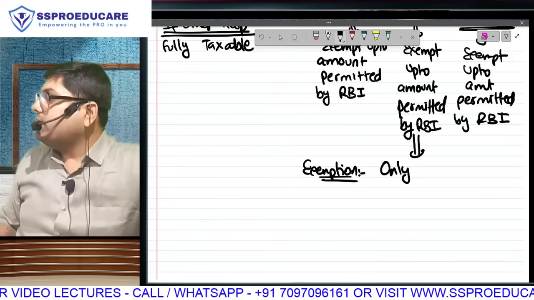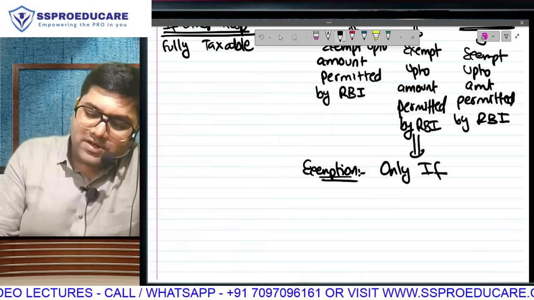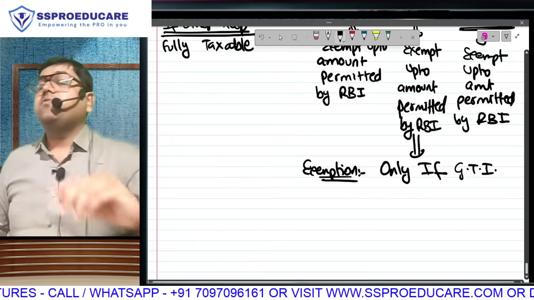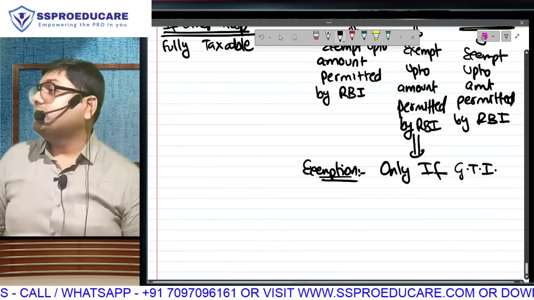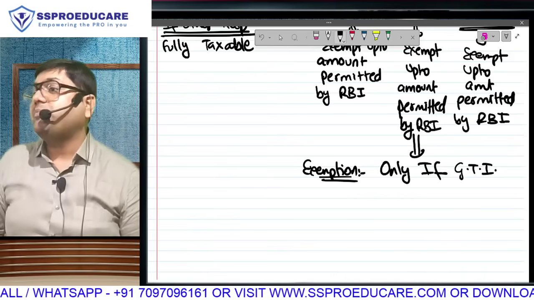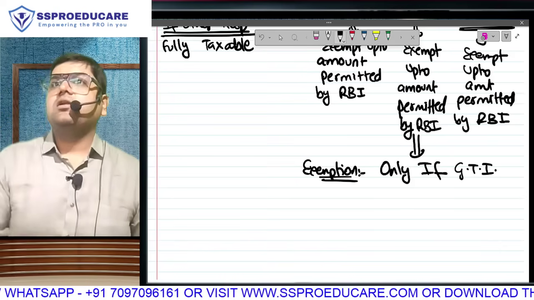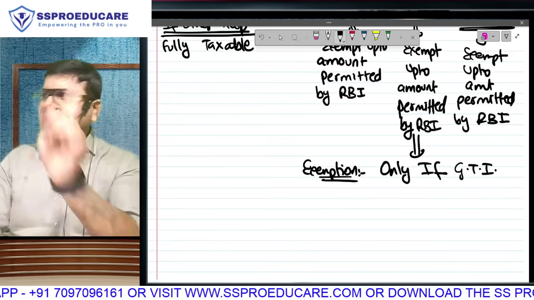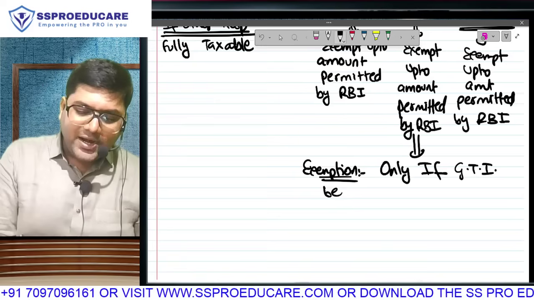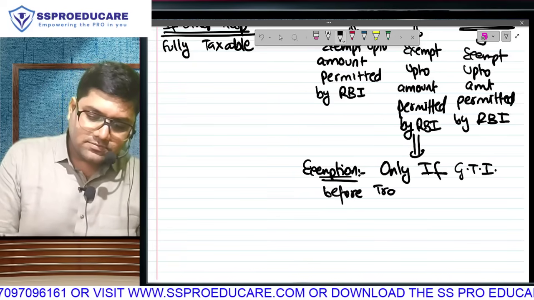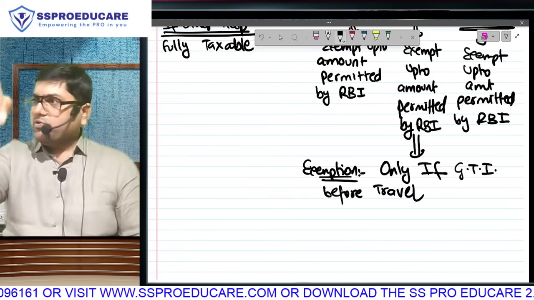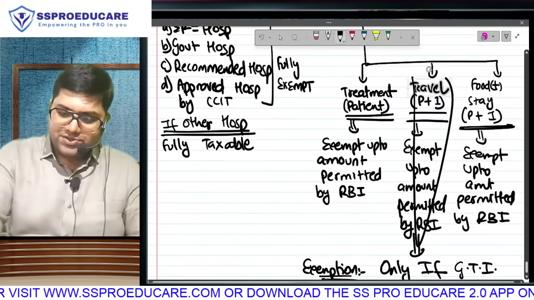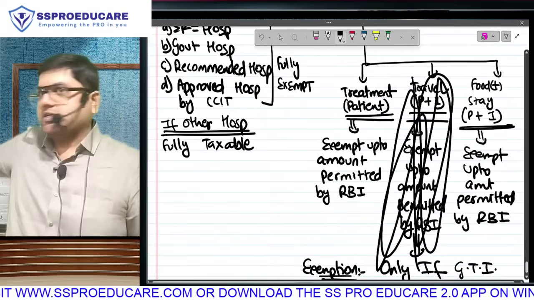Amount permitted by RBI. The exemption will be given only and only if your gross total income, matlab suno, we are talking about which head? When we say GTI, matlab we are talking about salary ke, house property ke, PGBP ke, capital gain ke, other sources, total. If your GTI means we will take all the heads of income ka total before adding the travel wala part. Are you adding that travel wala part ka taxable from this middle part here? Ek minute, do one thing, ignore this. For a moment, ignore this.